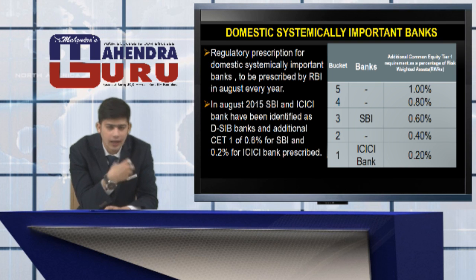SBI, being the largest public sector bank lender, has to maintain 0.6%, that would be in bucket 3. So in the coming years, we would have different banks in different buckets so that those banks are far more stable than the other banks.